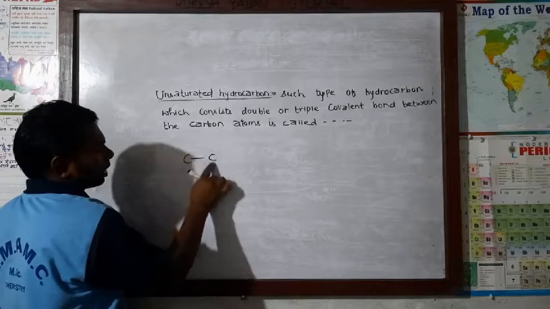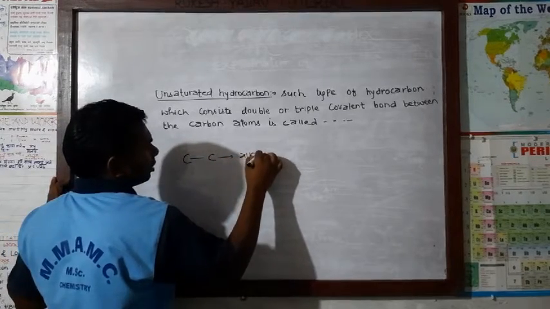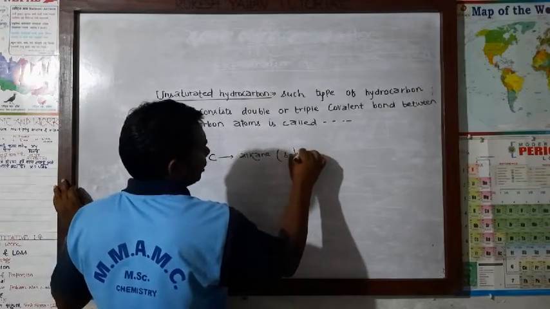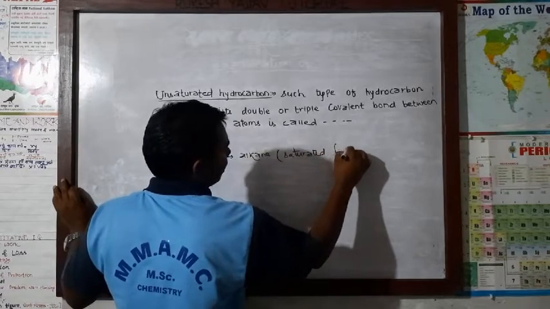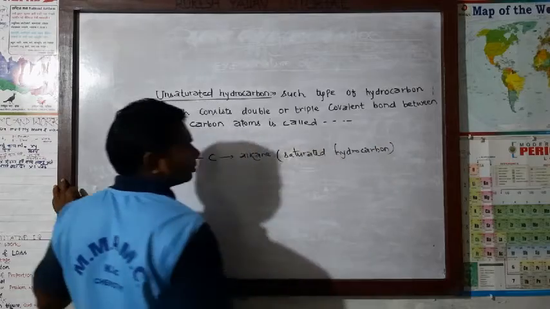Already we had studied that if there is a single covalent bond between the carbon atoms, then its name is alkane, and it is under which type of hydrocarbon? Saturated hydrocarbon. That already we have studied.